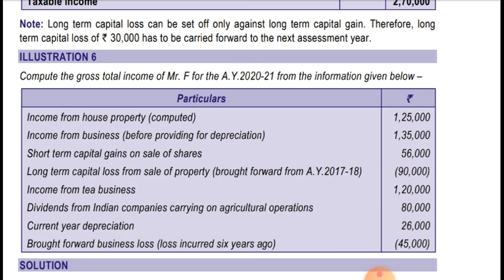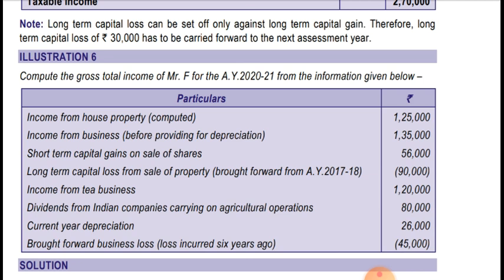Dividend from Indian company carrying on agriculture operation 80,000. And current year depreciation is 26,000, and brought forward business loss, that is loss incurred 6 years ago, is 45,000. So hope the question is clear. In this case, 1,25,000 house property income is there. There is a business income of 1,35,000, that is before depreciation. From this we'll adjust the current year depreciation of 26,000 first, and we'll adjust the brought forward loss of 45,000. Then the amount will be coming to 64,000.